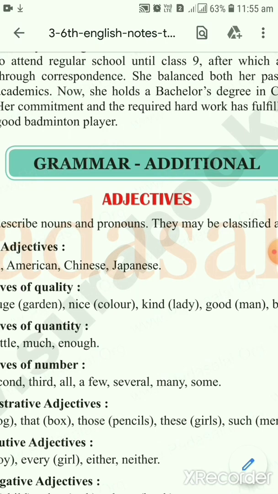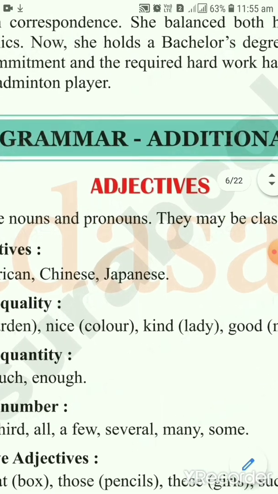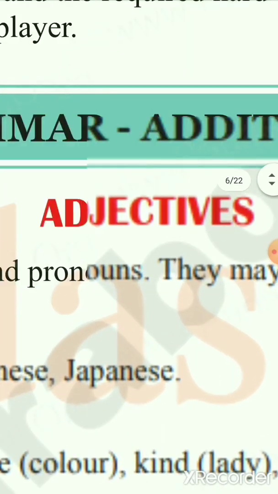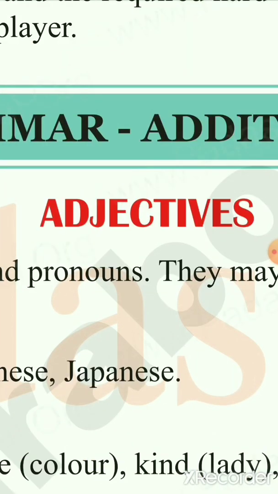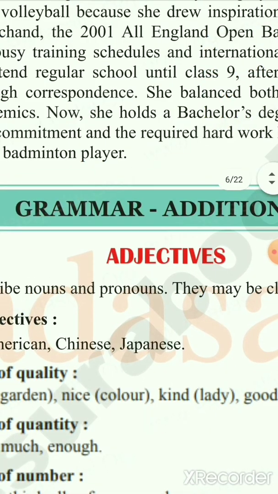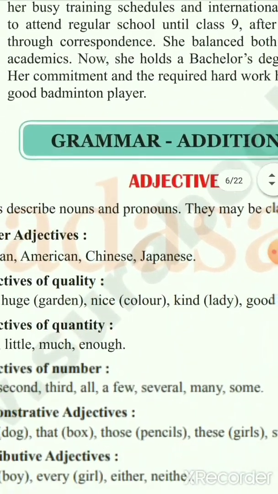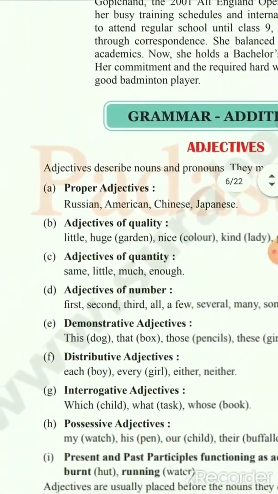Okay, so now if I am giving additional information about the subject or the object, then it is called an adjective. See here you can see adjectives, additional information about subject or object. We have many types of adjectives.